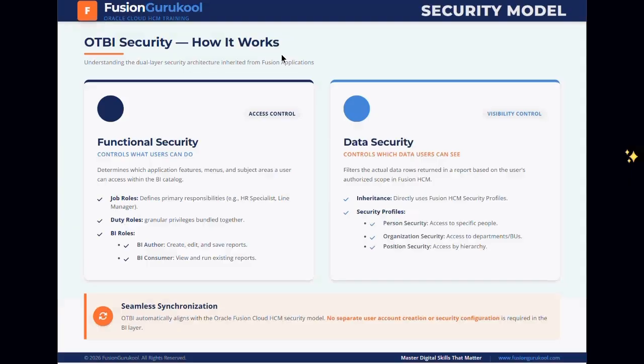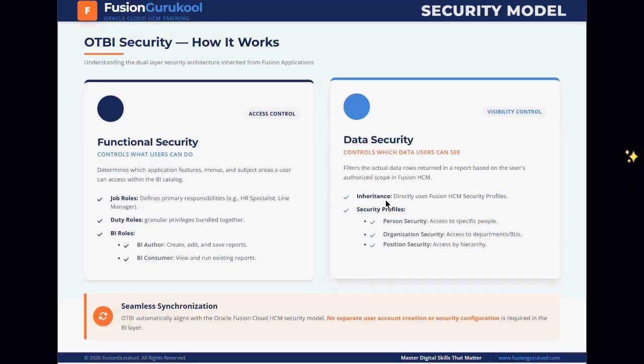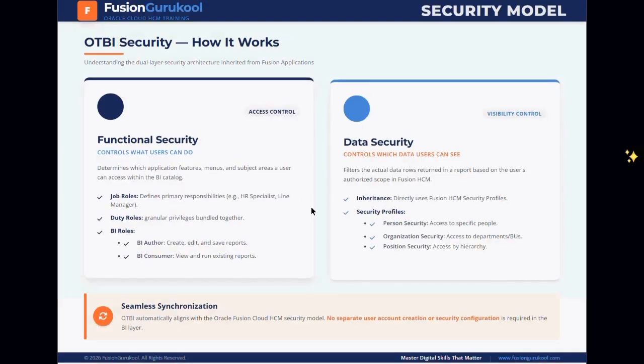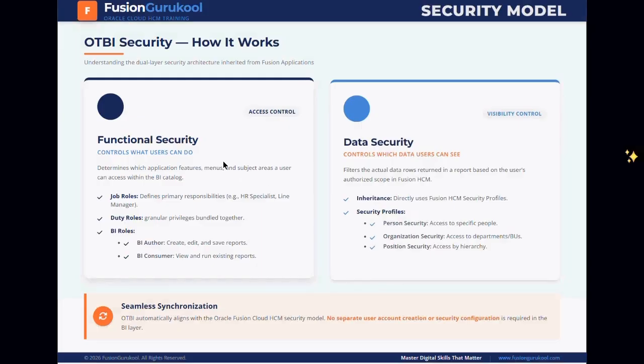So role-based access security means who can do what transactions on which set of population.